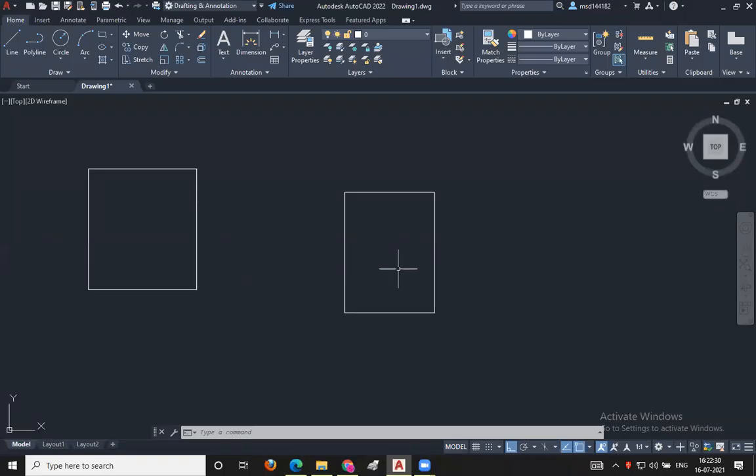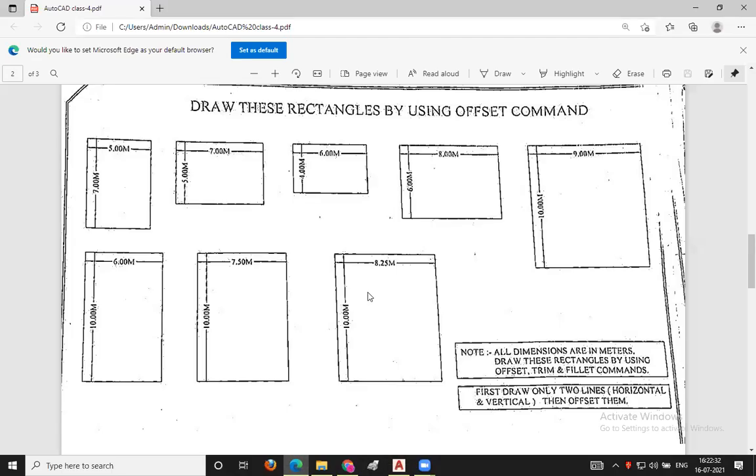So next we'll be moving here. So we'll be drawing this rectangle. You people should note the steps regarding this rectangle.